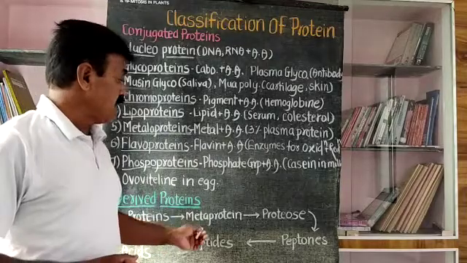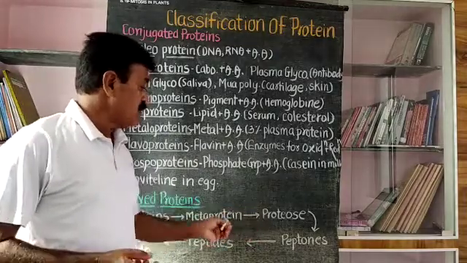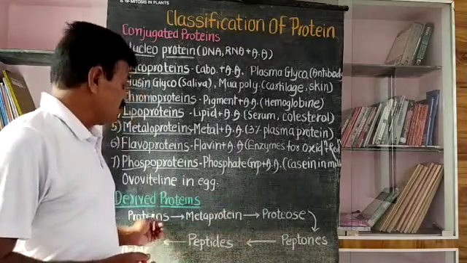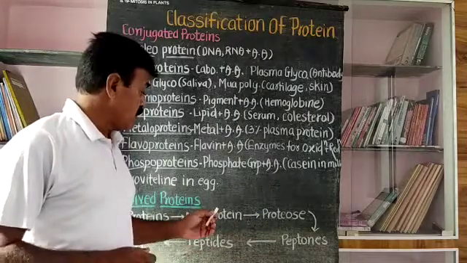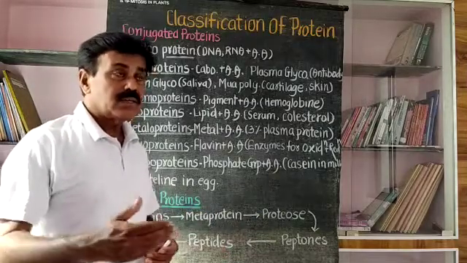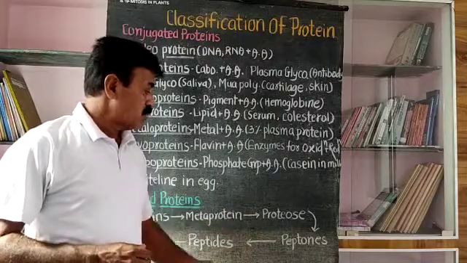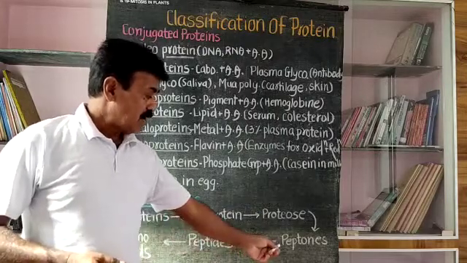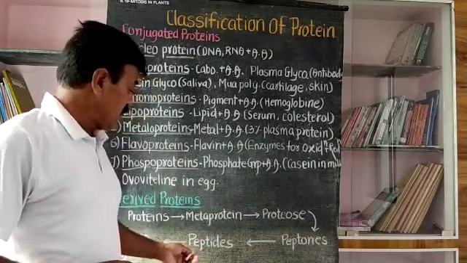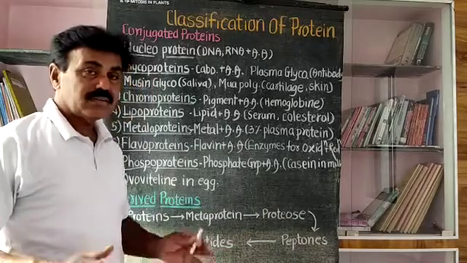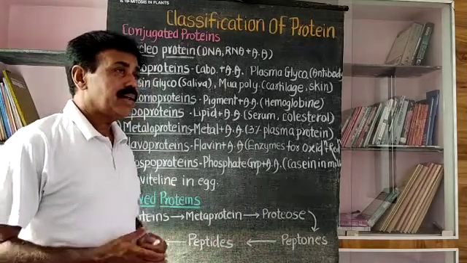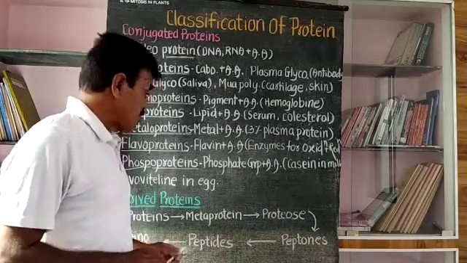For example, metaprotein and proteases are hydrolyzed steps. When proteins are somewhat hydrolyzed, they are called metaprotein. Again somewhat hydrolyzed, it is called protease. Again hydrolyzed, it is called peptones and peptides, and lastly total degradation occurs. Total hydrolysis occurs at that time, and it is amino acids.